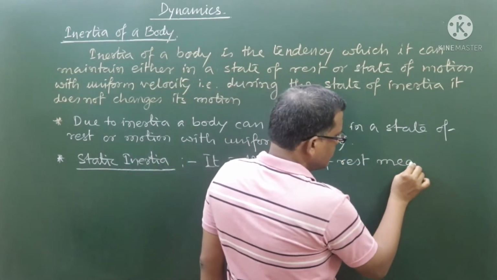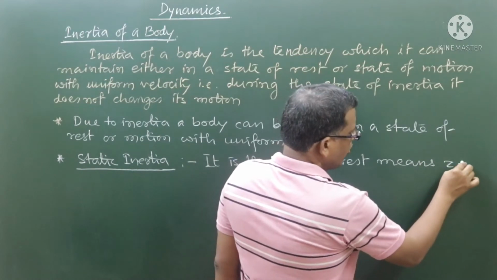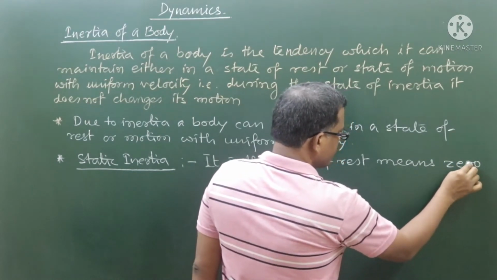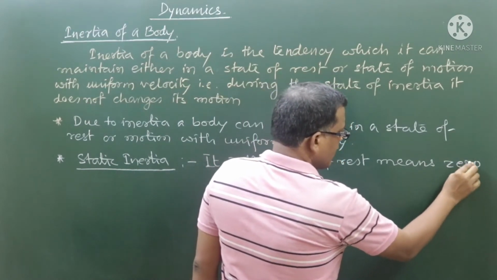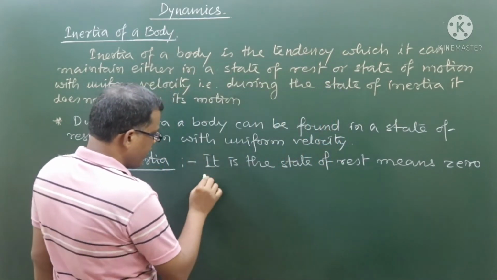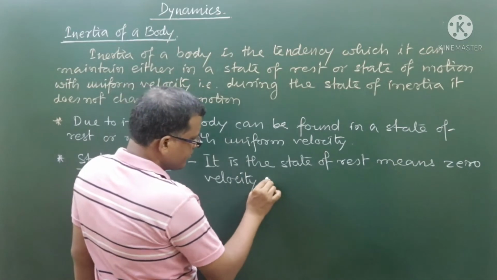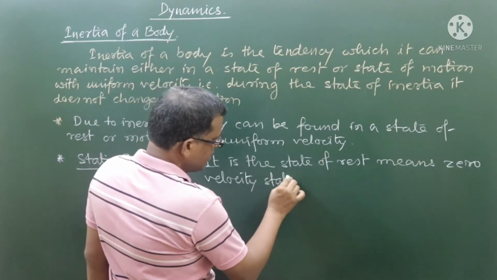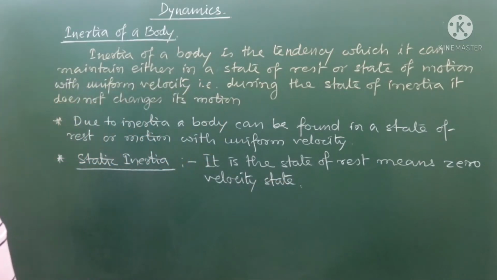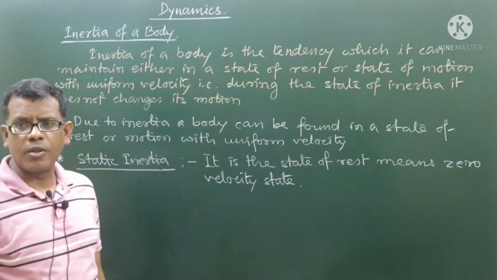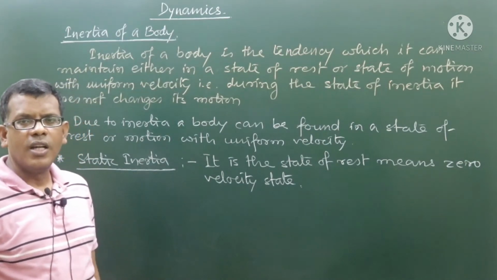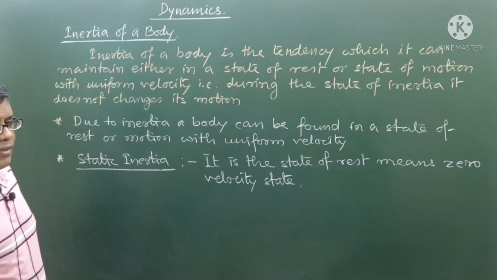Means no motion, that is zero velocity. Static inertia means zero velocity state. Are you getting it? Static inertia means state of rest, or in other words, if it is not moving at all, then we can also say its velocity is zero.